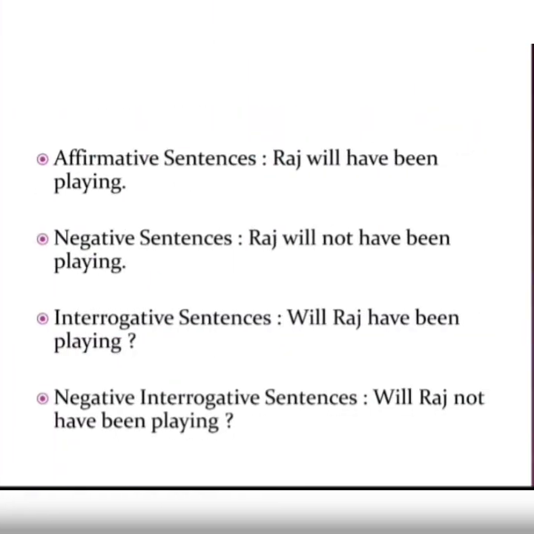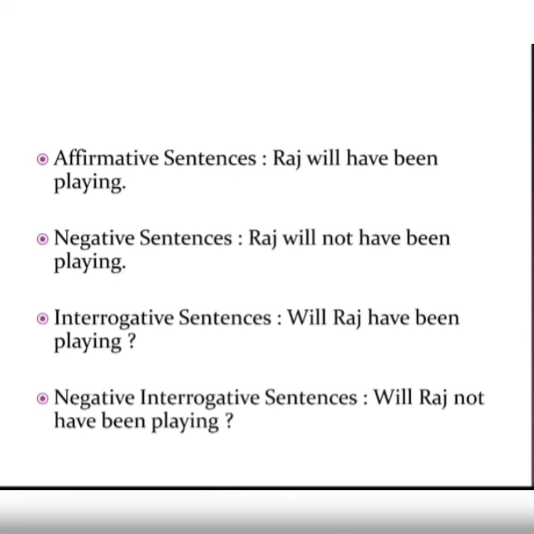Now the examples. In the affirmative sentence, Raj will have been playing. Negative sentence में, Raj will not have been playing. Interrogative sentence, will Raj have been playing? क्या राज खेल रहा होगा इस समय, मतलब that way. And in a negative interrogative sentence, will Raj not have been playing? Okay, so these sentences are actually lesser in use, but still we have to use them sometimes.